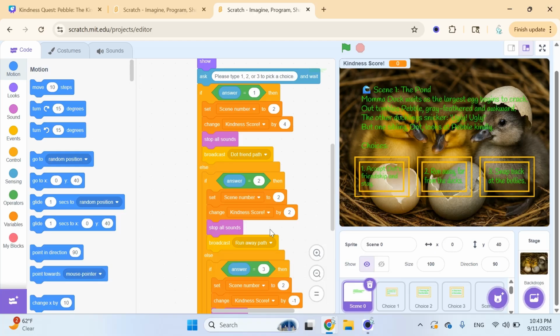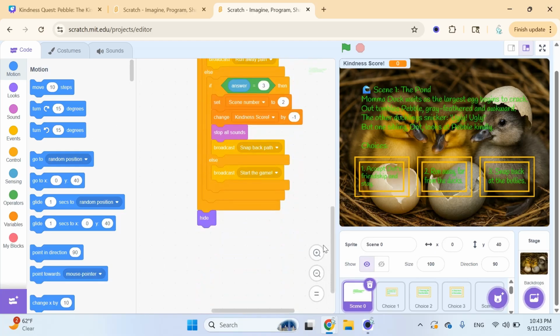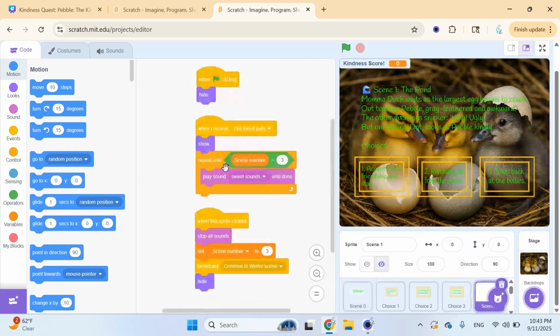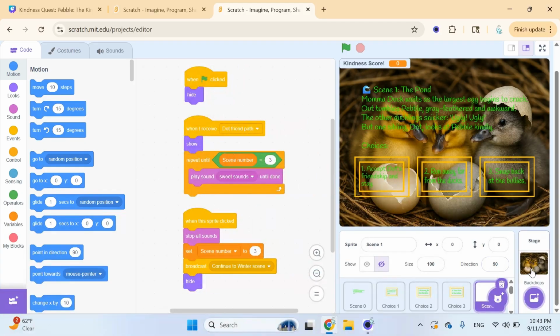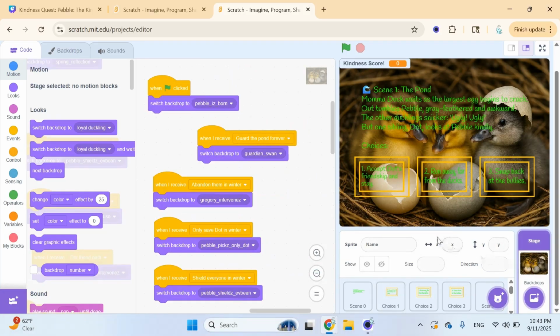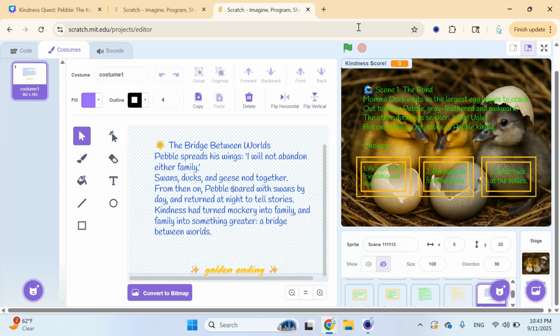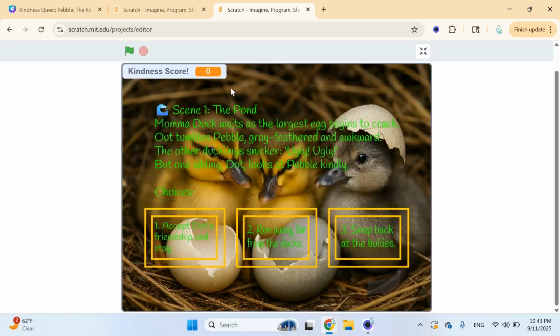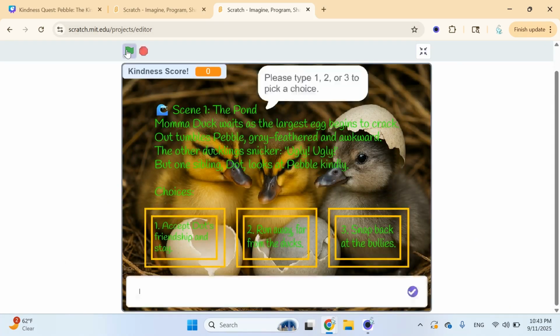This message causes the sprite from the previous scene to hide themselves while the sprites from the next scene show themselves. The music from the previous scenes also immediately stops to be replaced by the music in the next scene, and the backdrops are instantly switched. This process is repeated at every decision point of the path the user takes before the user arrives at an ending. Now it's showtime. Let's demo how to play our game.